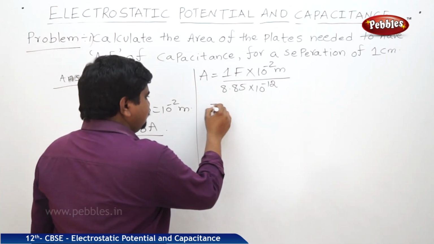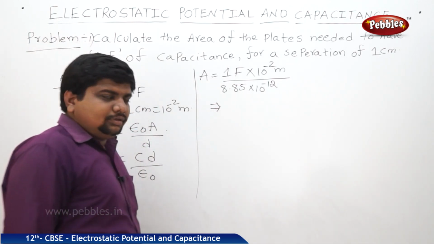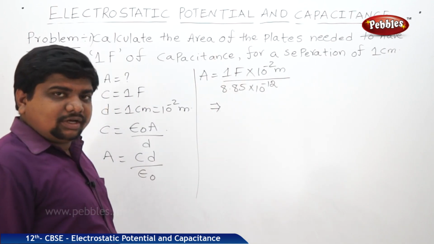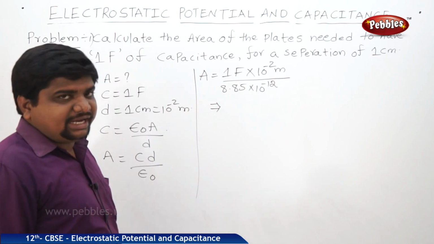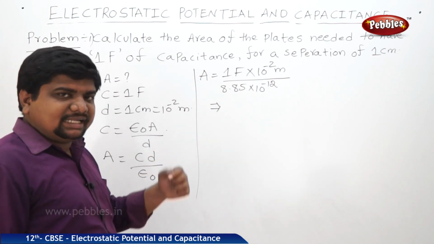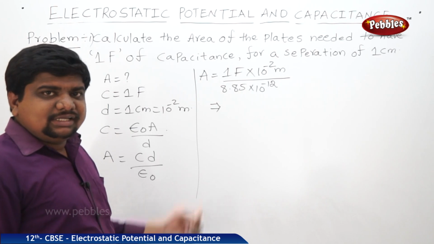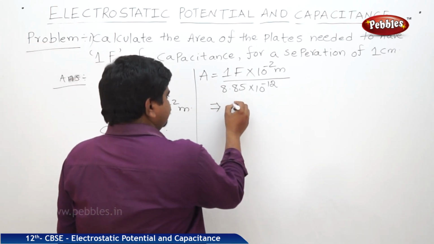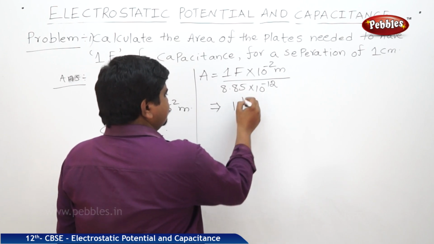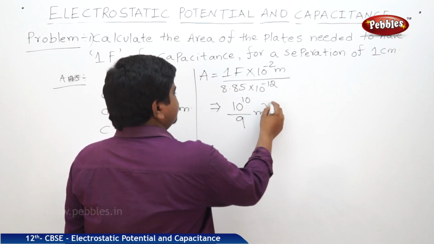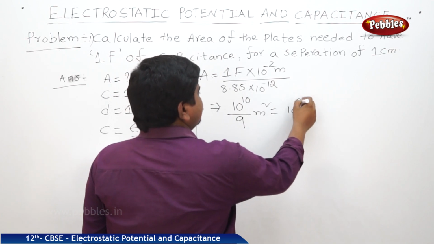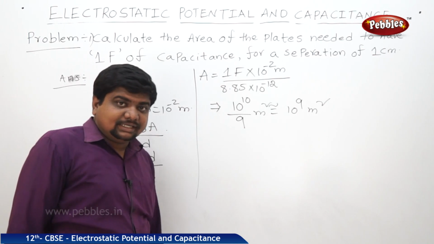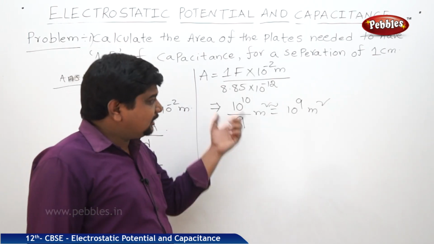Therefore, this minus 12 goes up, 10 power 10 into 1, 10 power 10 by 8.85. This 8.85 we can take as approximately 9. So 10 power 10 by 9 is approximately equal to 10 power 9 meter square.